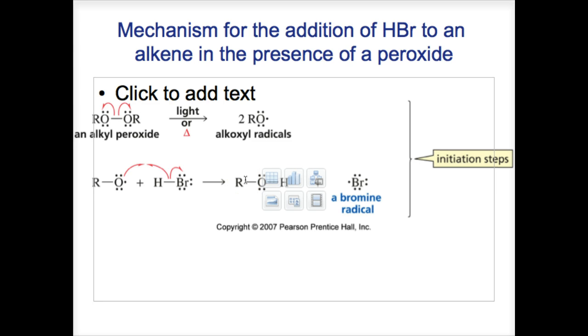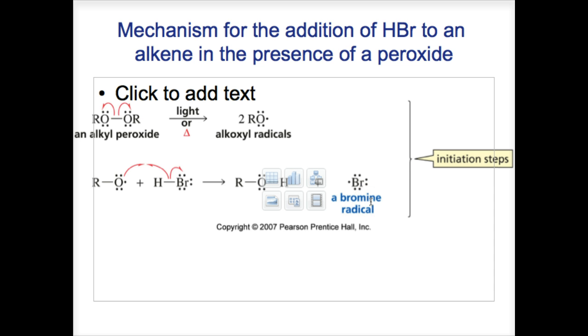The addition of HBr to an alkene in the presence of a peroxide is a radical chain reaction with initiation, propagation, and termination steps, as we'll see on this slide and on the next couple of slides. This shows the initiation steps for the addition of hydrogen bromide to an alkene in the presence of peroxide.